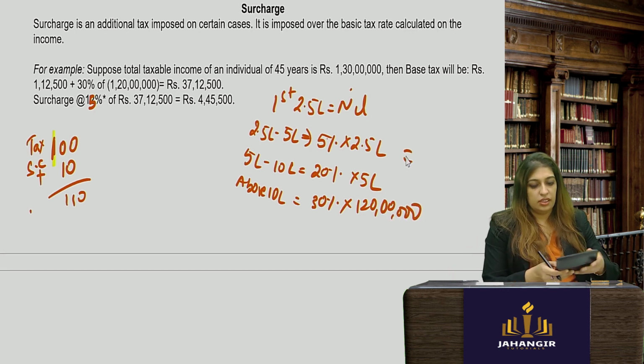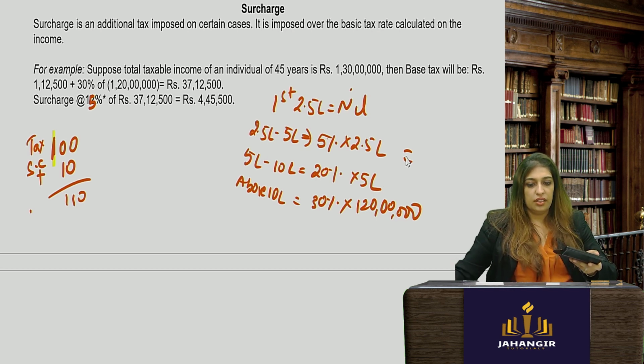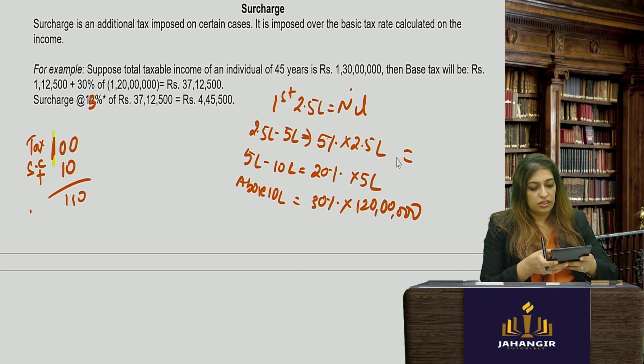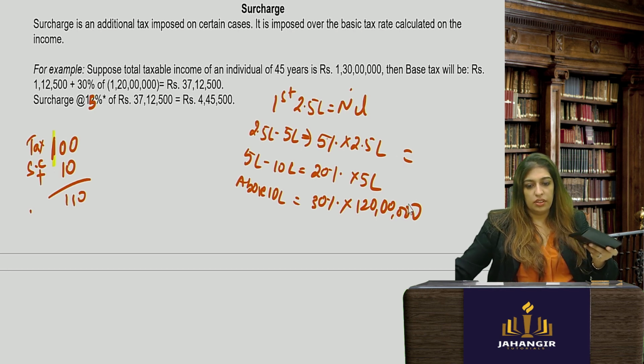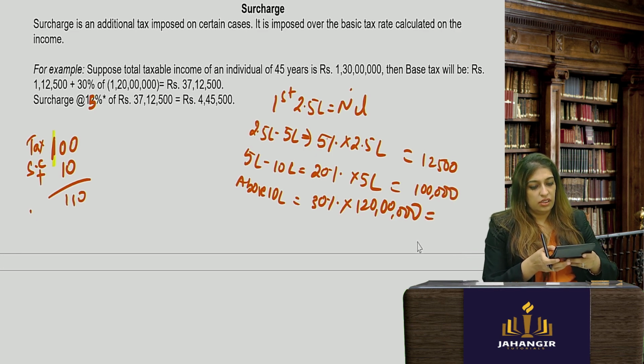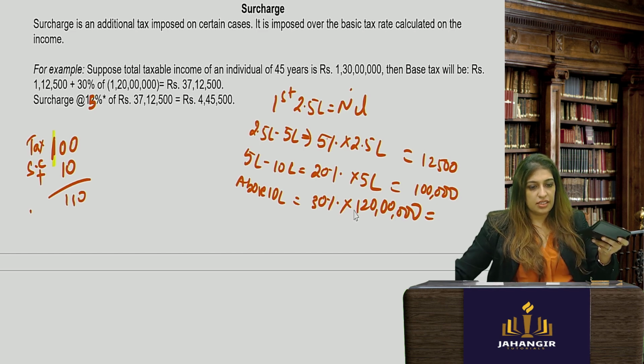Let's do this. 2.5 lakhs into 5% is 12,500. 1 crore 20 lakhs into 30% comes up to 36,00,000.